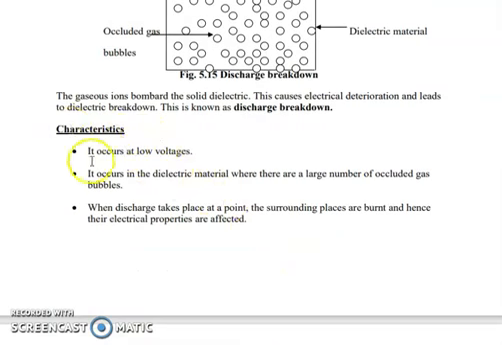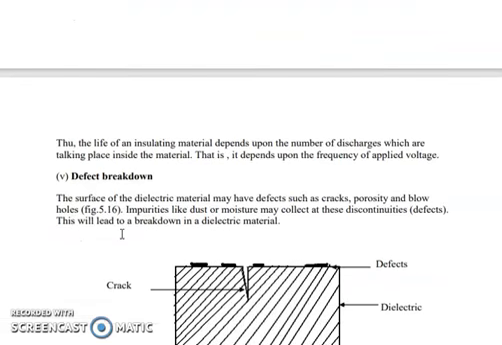The characteristics of discharge breakdown: it occurs at low voltages. It occurs in dielectric material where there are a large number of occluded gas bubbles. When discharge takes place at a point, the surrounding places are burnt and hence their electrical properties are affected. Thus, the life of an insulating material depends upon the number of discharges taking place inside the material. That is, it depends upon the frequency of the applied voltage.